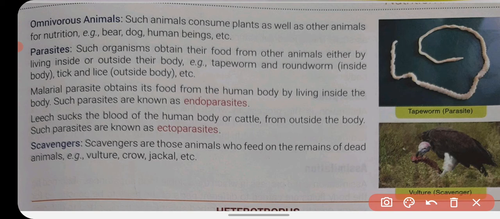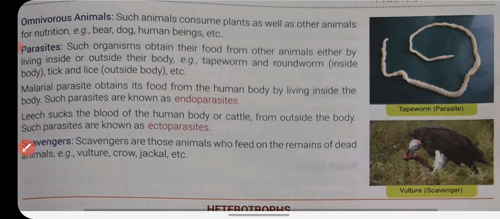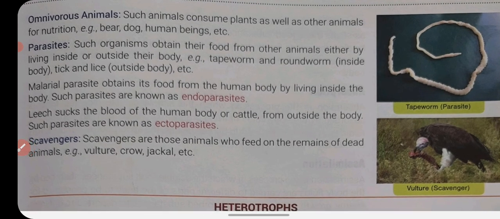Now the scavengers. Scavengers are the type of heterotrophs, animals who feed on the remains of dead animals like vulture, crow, jackal, etc. So scavengers are those organisms which obtain their nutrition from dead animals. Like you can see here, this is a vulture and it is eating a dead animal.